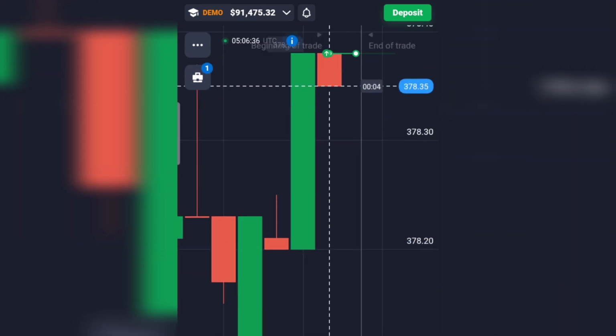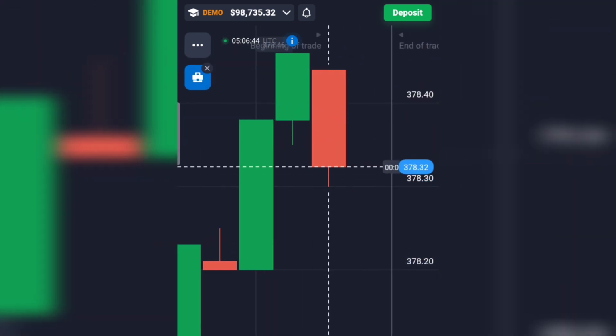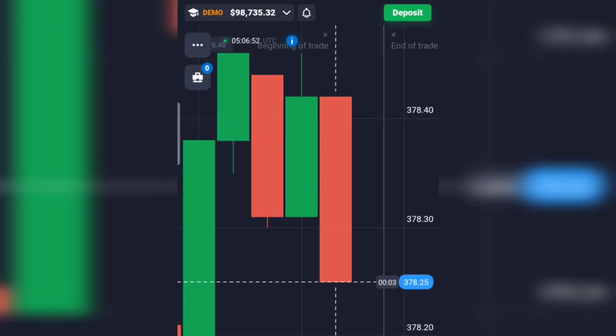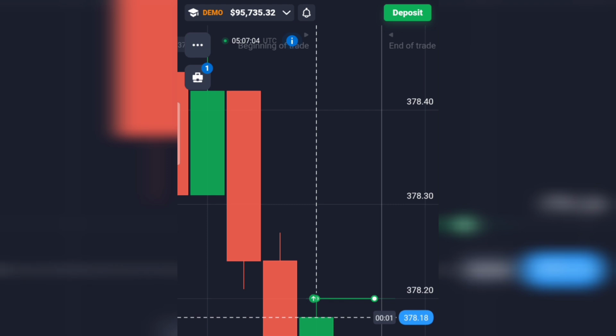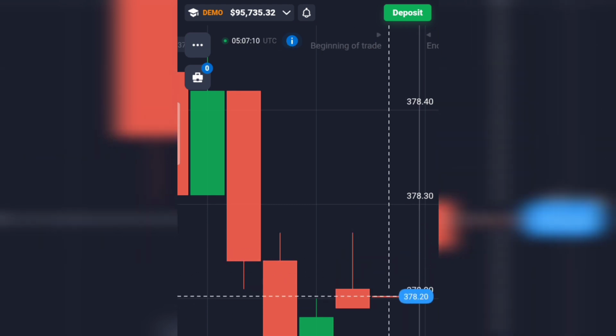The next trade also gave me profit. Then I placed a few more trades, some were profitable, some were losses. The losses were heavier, and my balance dropped to $89,000.